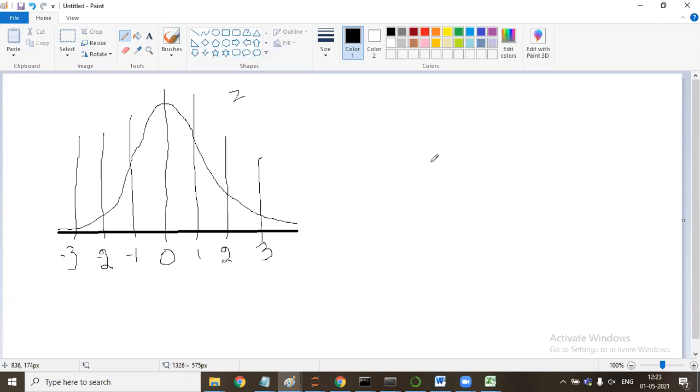So how do we do that? We have a formula that normally says Z is equal to X minus mu divided by the standard deviation.